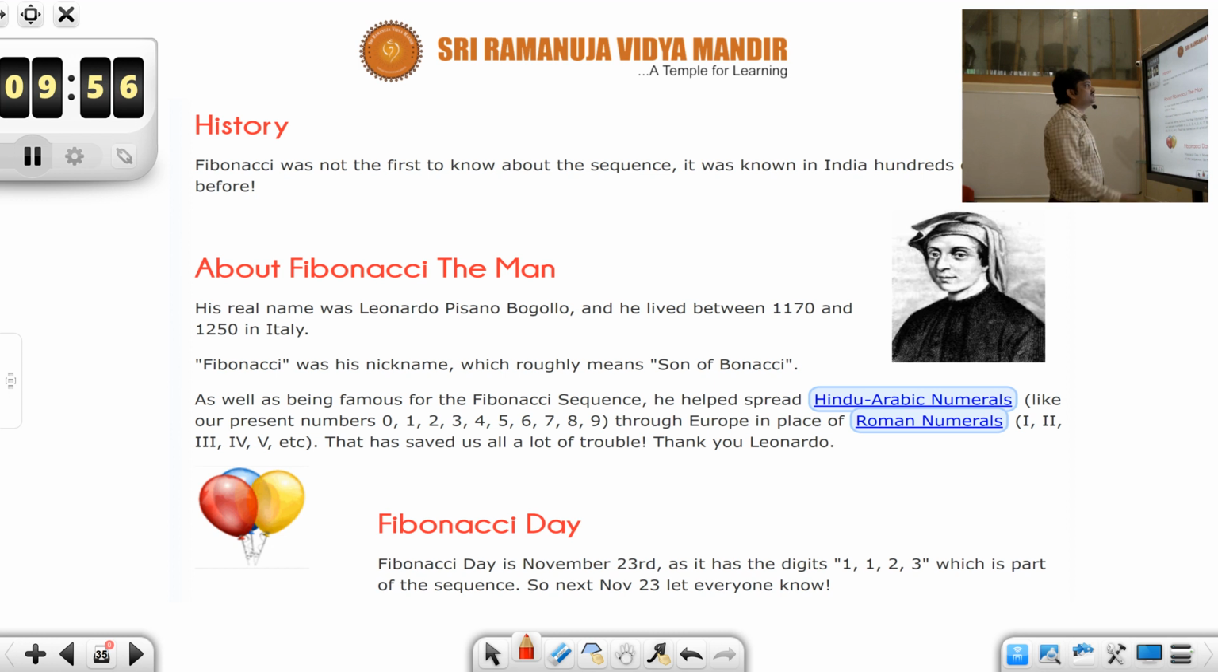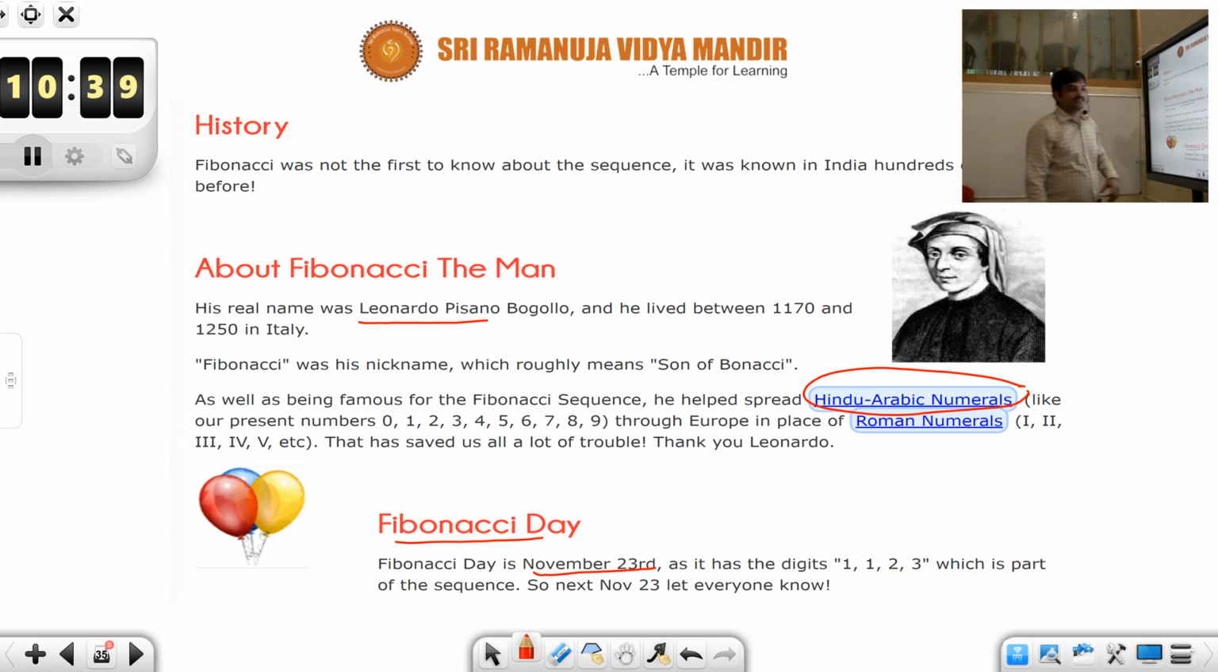And this is briefly a history about Fibonacci. He was not the first to know about the sequence actually. It was known in India ages ago, pre-Indian civilization itself, Indus civilization, we know about this Fibonacci sequence. Actually, about Fibonacci, his real name was Leonardo Pisano and he lived in the 12th century. Okay students, but actually the first time it appeared was in Hindu Arabic numerals, and this is the origination of India itself.